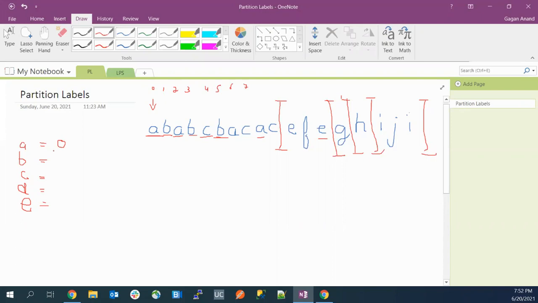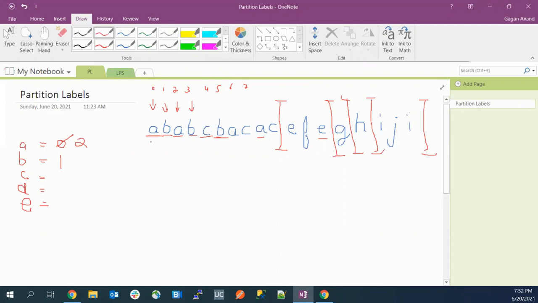Okay. So for now, the last occurrence of A is 0 here, right? Now for B, we'll move to the next element. For B now, the last occurrence is 1. I'll keep on updating as I move forward. So when I'm here, I'll see that this occurrence is greater than the stored occurrence, right? So I'll update it here to 2. The last occurrence of A is 2.